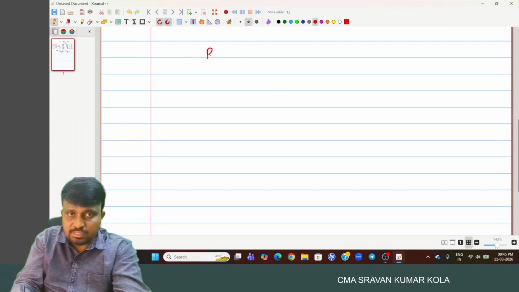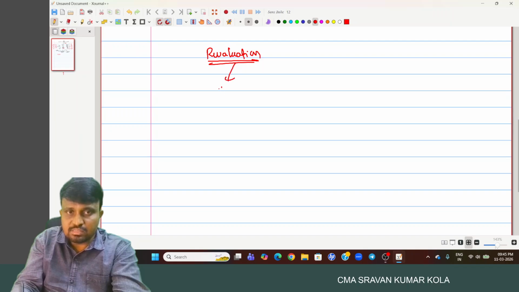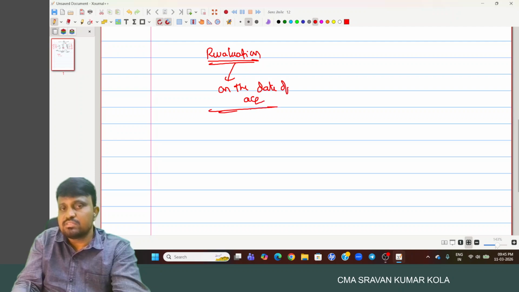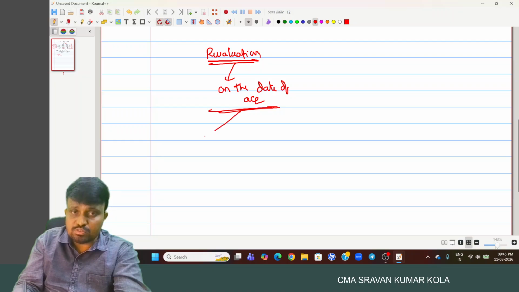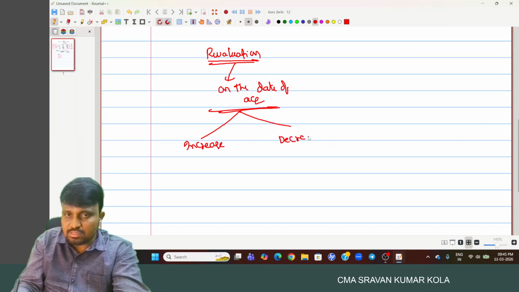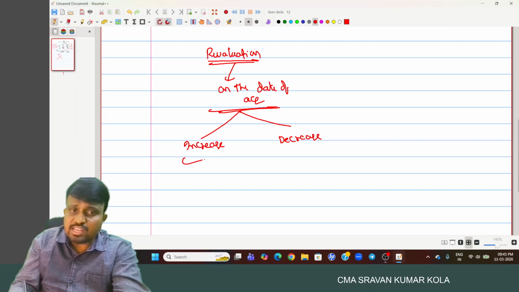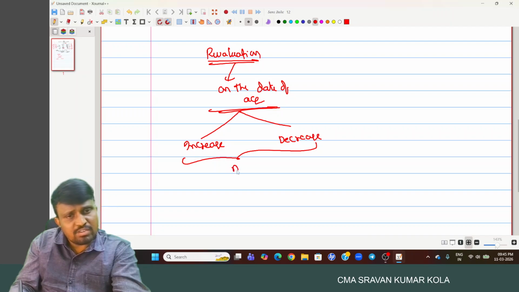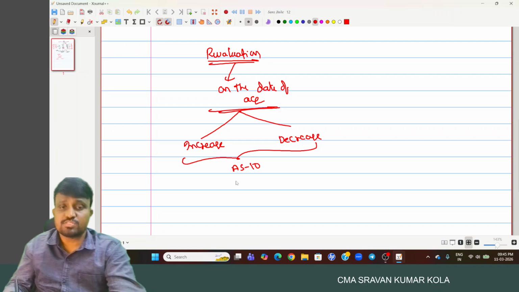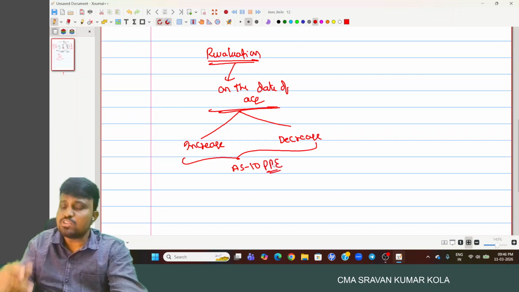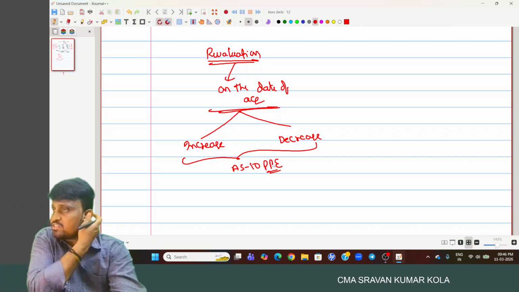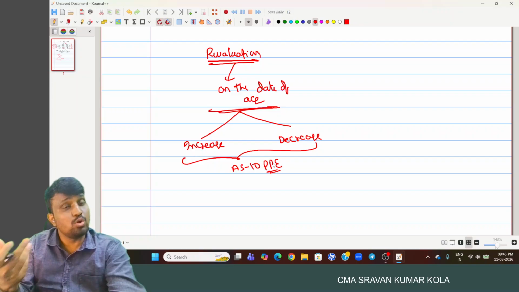And remember, the revaluation happens on the date of acquisition. On the date of acquisition, we have the impacts of two kinds. One is either increase in value or decrease in value. And what is the impact of the increase or decrease in value? We discussed it in AS 10, PP. In case of increase in value, we transfer to revaluation surplus. In case of decrease in value, we reduce it from the profit and loss account.